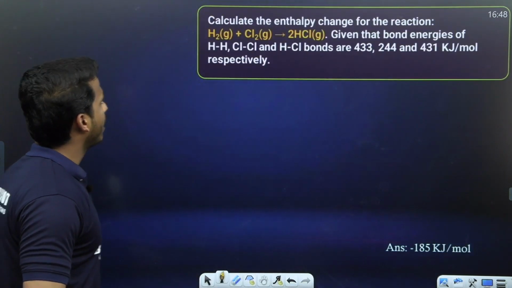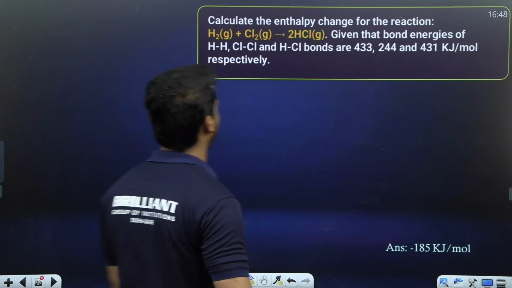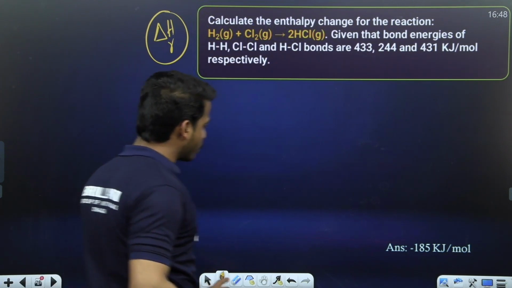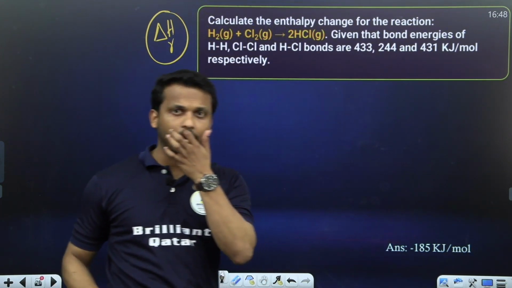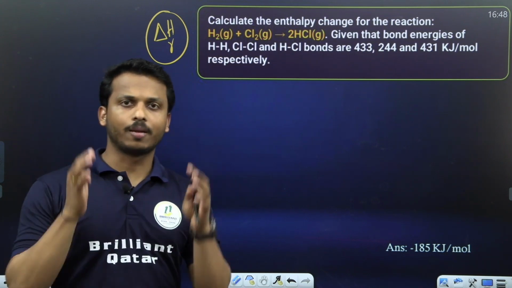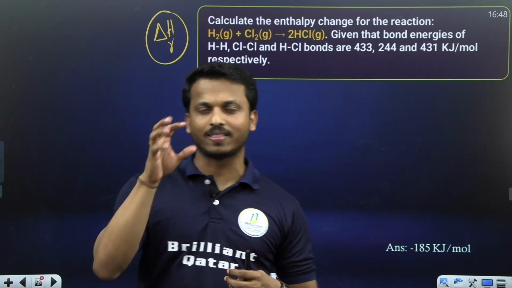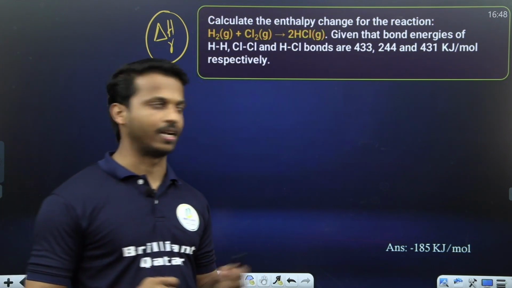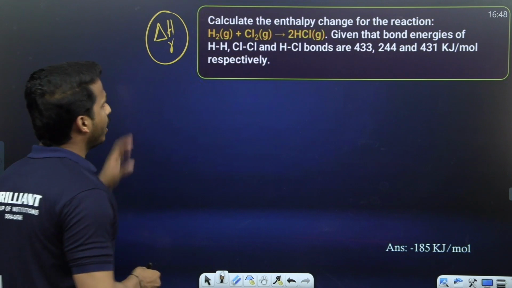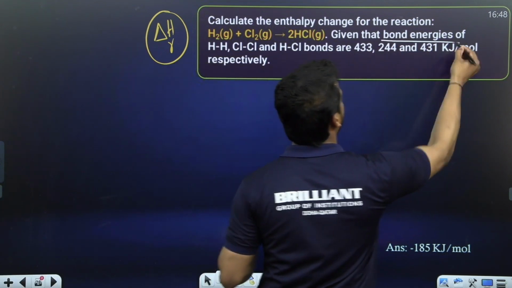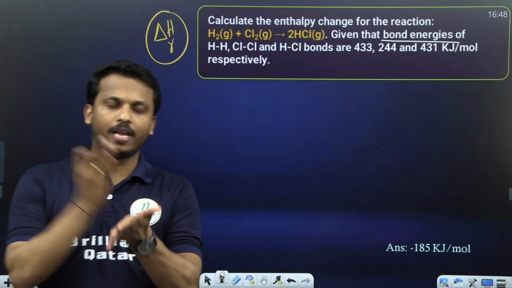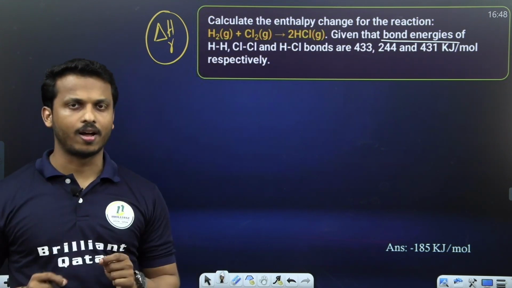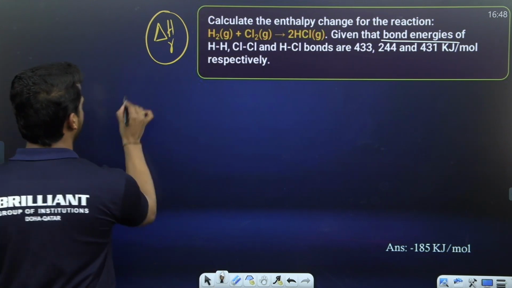Okay, next one. Calculate the enthalpy change for the reaction. We have to calculate delta HR. We discussed one question before to calculate delta HR, enthalpy of reaction: products minus reactants, where enthalpy of formation is given. And I told you there is one more equation for delta HR. Here we are going to apply it. In this question they have given bond energy data. Bond enthalpy is the amount of energy required to break a bond. If bond energy data is given, the equation to calculate delta HR is the opposite.